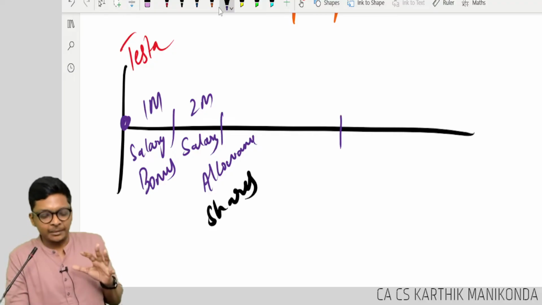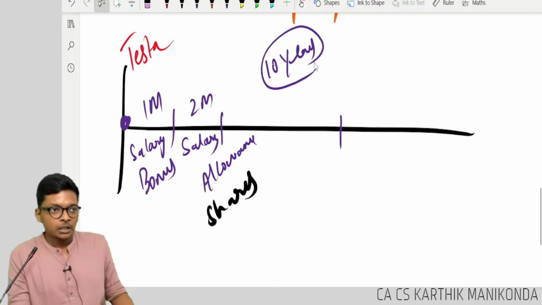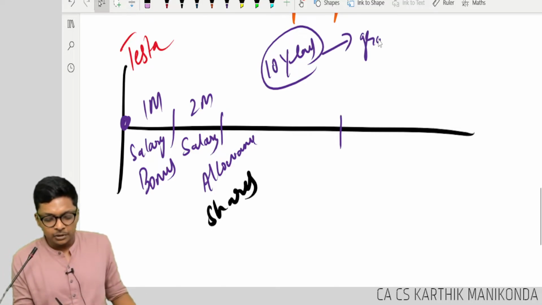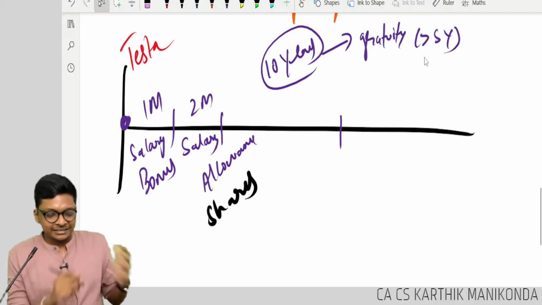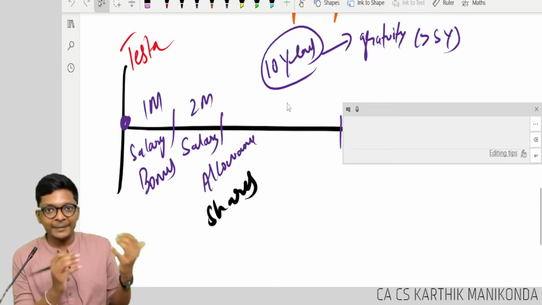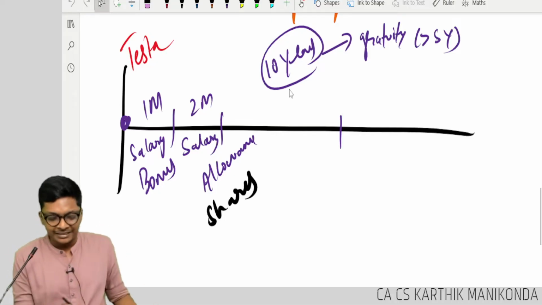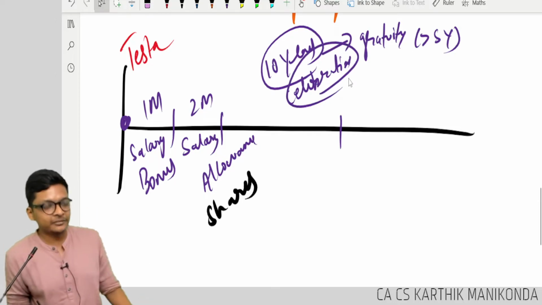Then he worked in this company for, let's say, 10 years. Now, because he worked 10 years, they will give him gratuity. Gratuity comes if you work for more than 5 years. Because he worked 10 years, they have a Jubilee celebration, celebrating 10 years of Rajaram in Tesla. So we have those celebrations. Are you following, guys? Like this, a lot of things will be there.